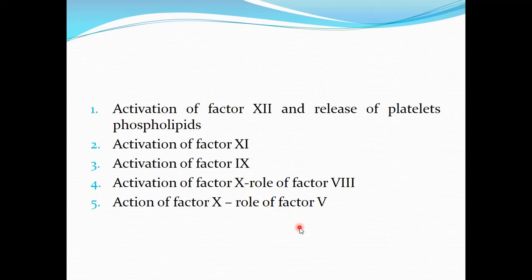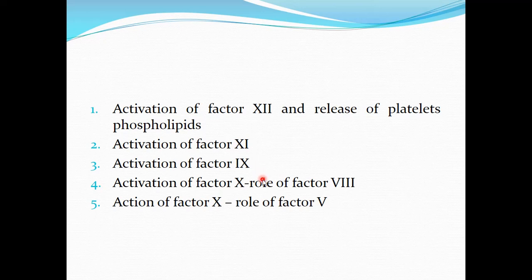The intrinsic pathway of clotting is a long pathway. It involves multiple steps. The first step in the intrinsic pathway is activation of factor 12. The second step is activation of factor 11. The third step is activation of factor 9.